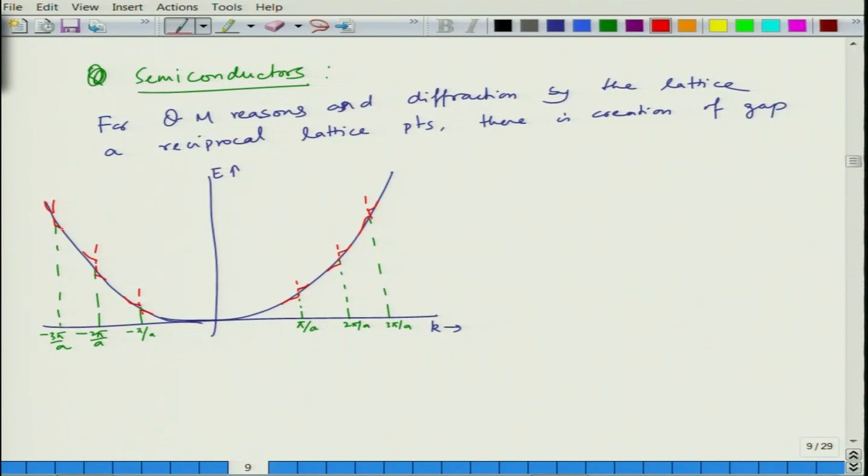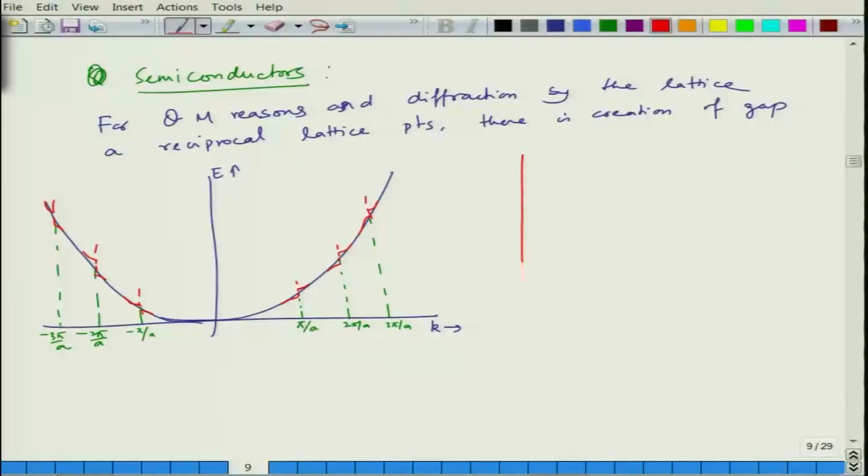A lot of these gaps are created, and for a 3D solid you have a lot of energy states. When you make the band structure for a given 3D solid, it may be slightly different. Let me show you the picture. You may have energy levels going like this.